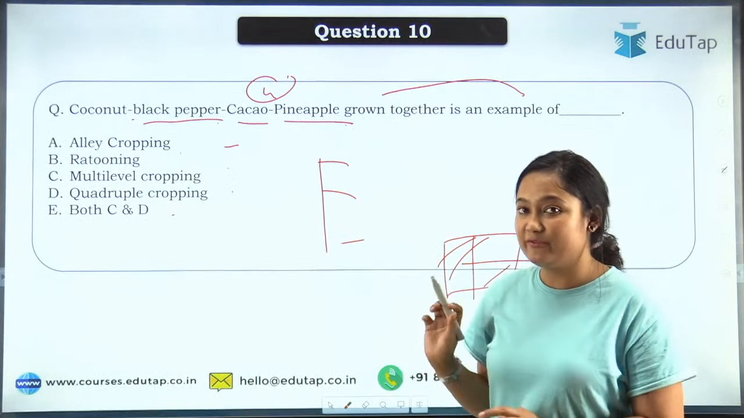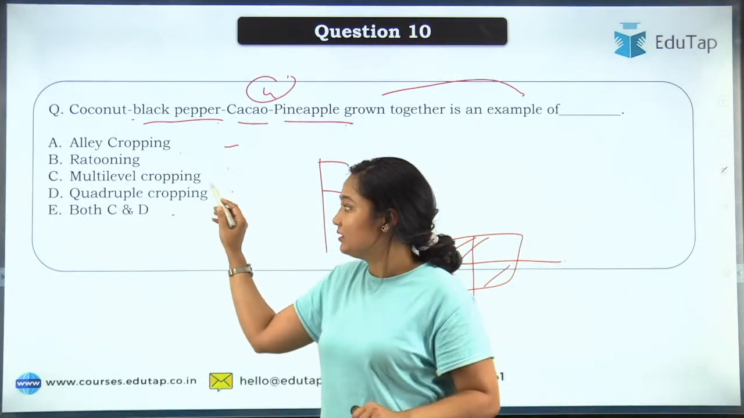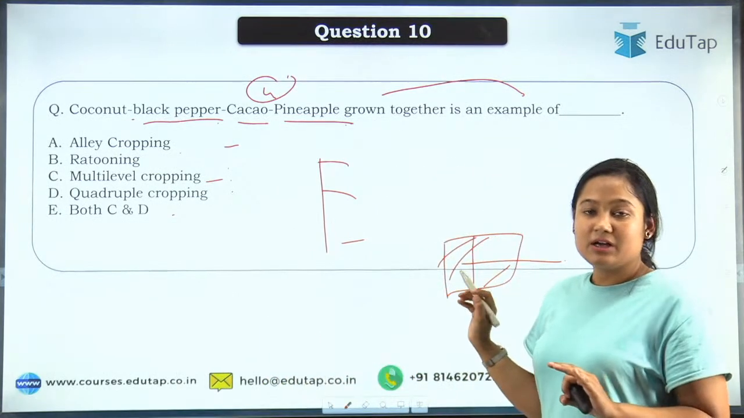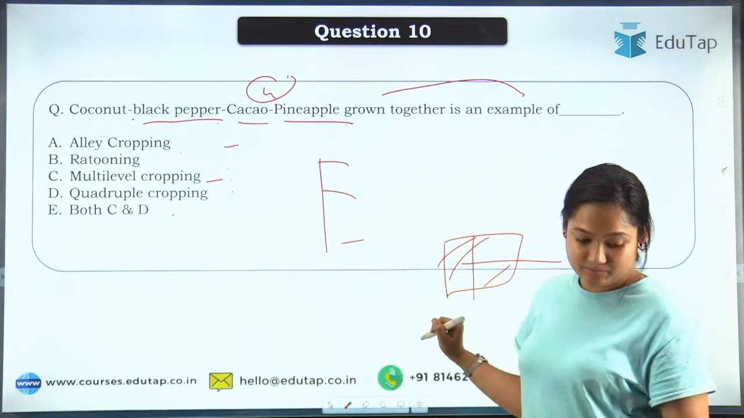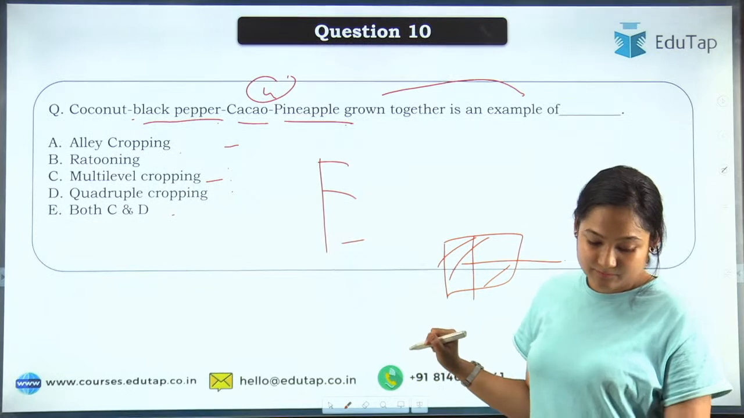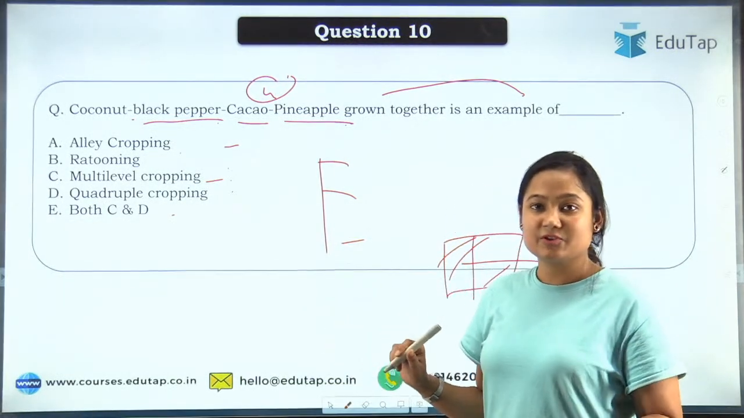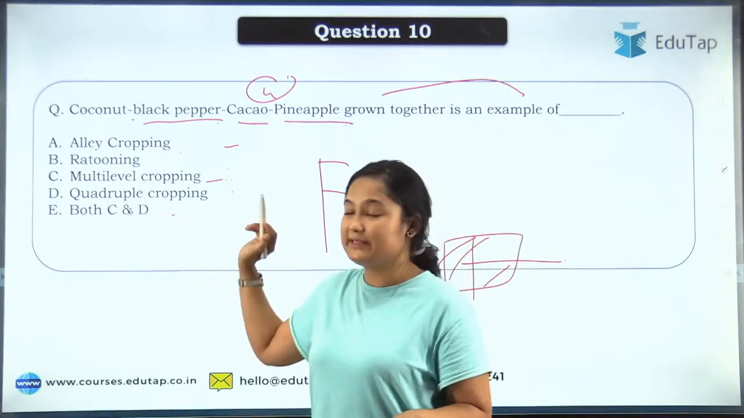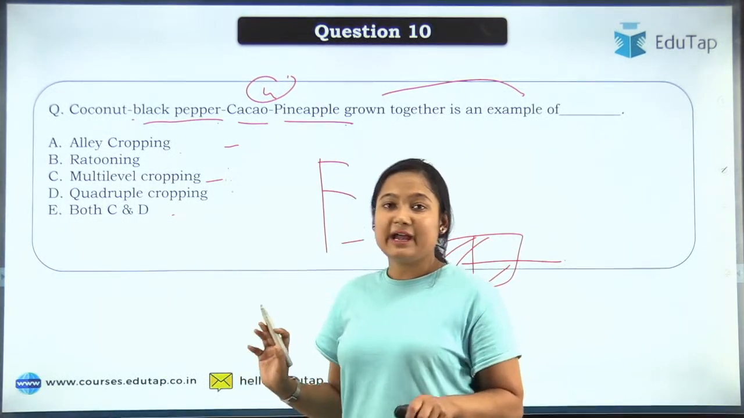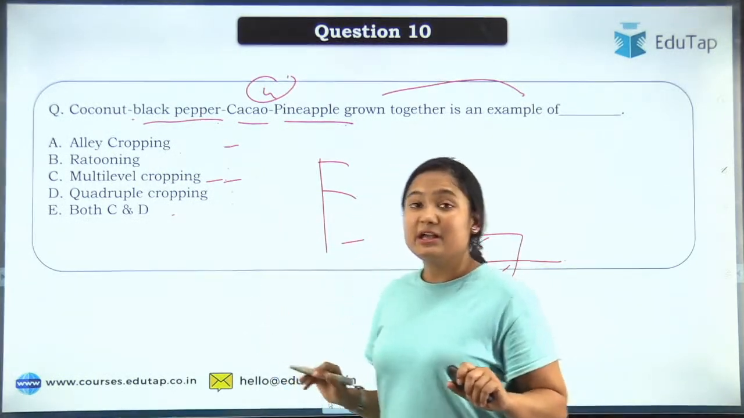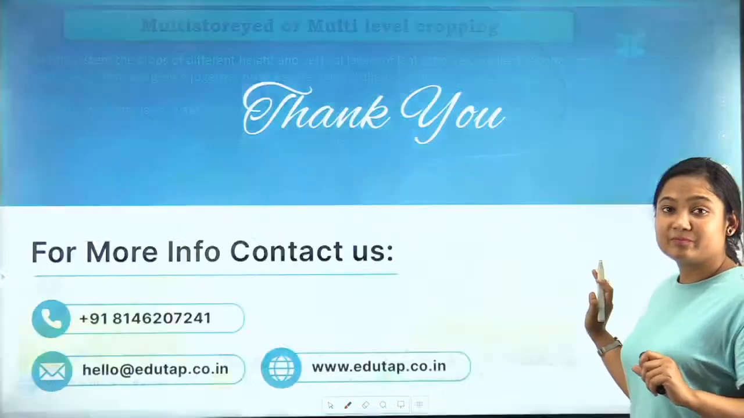So Albert is going with the C, that is multi-level. DF is also going with the option C. So Shubham is also going with the option C, that is multi-level cropping. And you all are absolutely correct. The correct answer is multi-level cropping. Okay. So what is multi-level cropping?